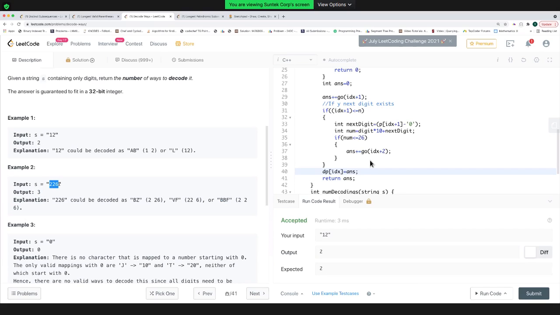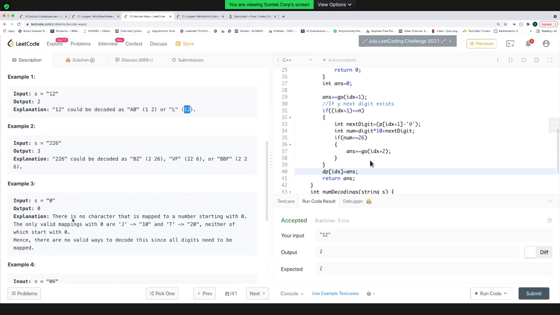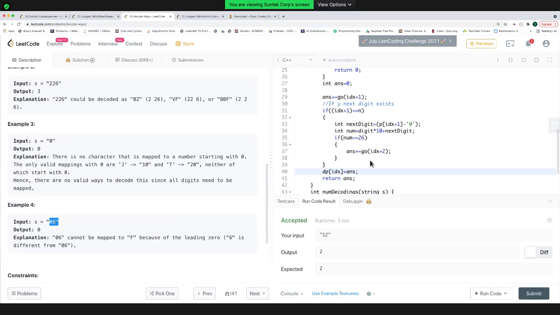You can't take 2 6 together as a larger number, because that will be greater than 26, right? So in this case, you can either take 1 and 2 separately or combine 1 2 together. So you have to find the total number of ways of decoding this string. So this is what my problem statement is. In case of 0, I know that my characters start from 1 all the way up to 26, so there is no possible way of decoding this string. So the answer is 0. In case of 06, either way we can take 06 together, but 06 won't get decoded to any string because 6 is mapped to F, not 06.